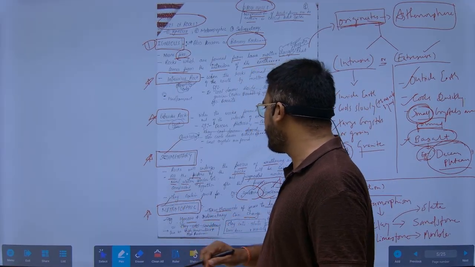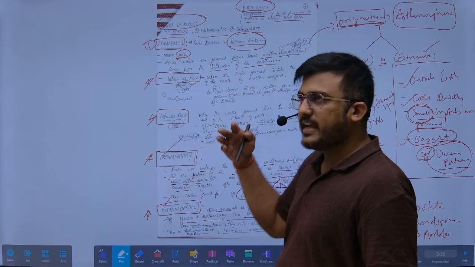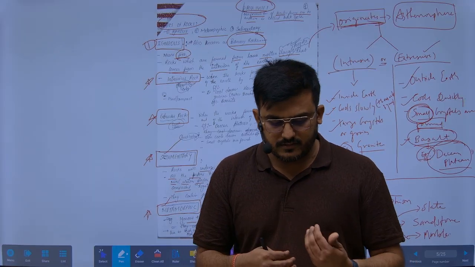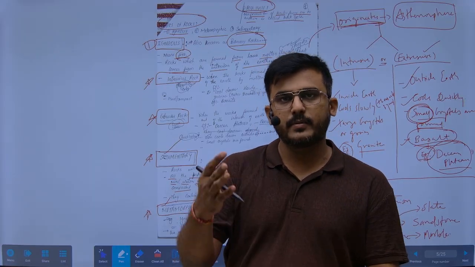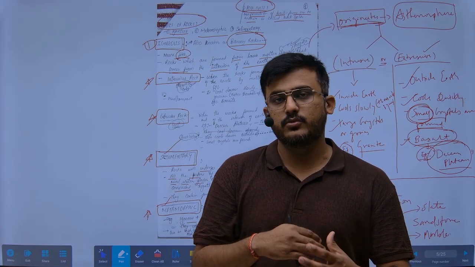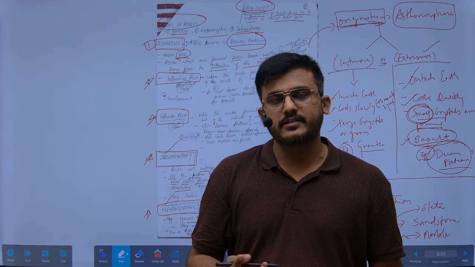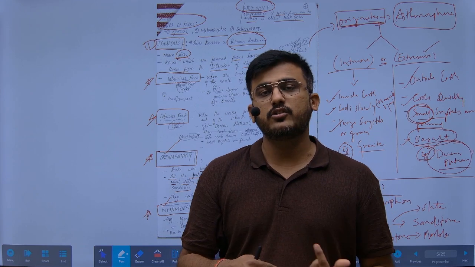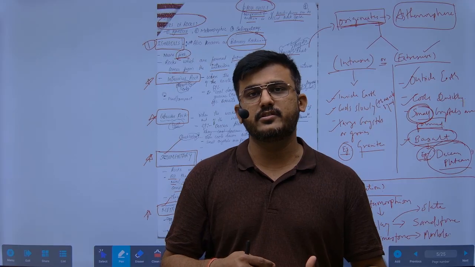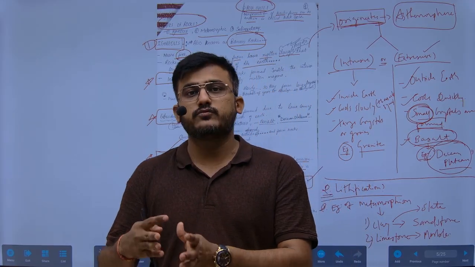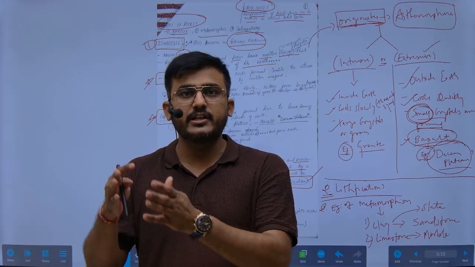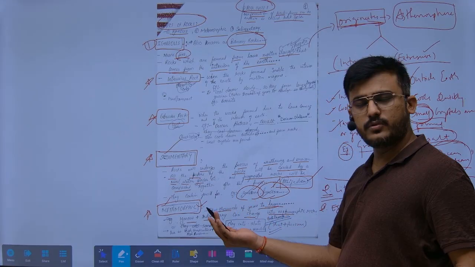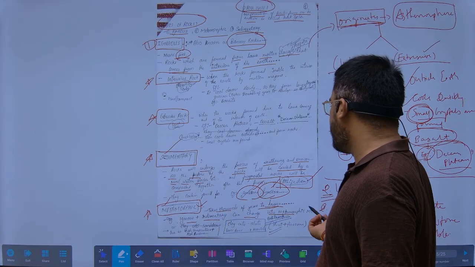Now another is metamorphic rocks. So there will be igneous rocks and sedimentary rocks, and suppose plate tectonic activities happen and the upper part gets submerged down into the earth. What will be the result? The pressure and the temperature will change, and as a result of these changes in pressure and temperature, the rocks will be transformed from igneous or sedimentary to metamorphic rocks. It will take thousands of years for this to happen.